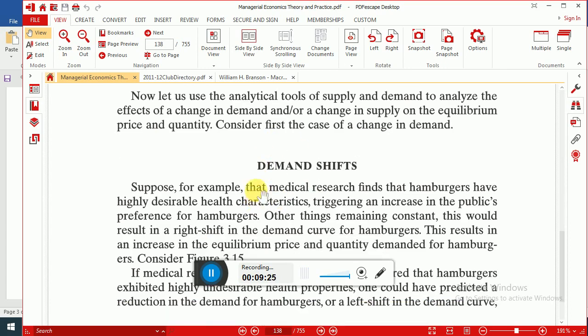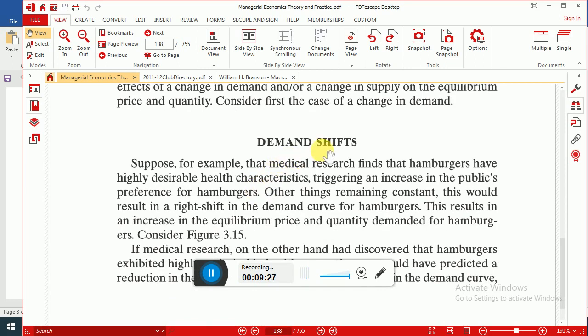For example, demand shifts. We know when there is a change in any factor other than own price, demand curve shifts leftward or rightward.